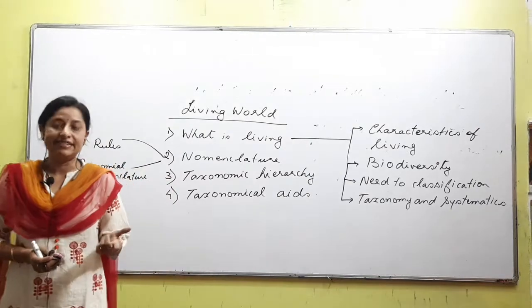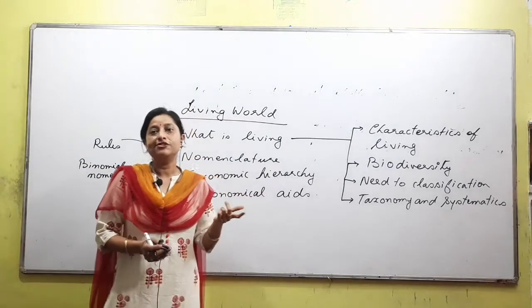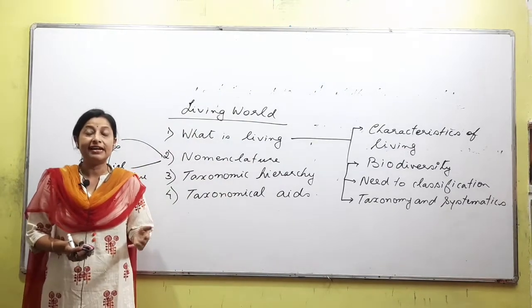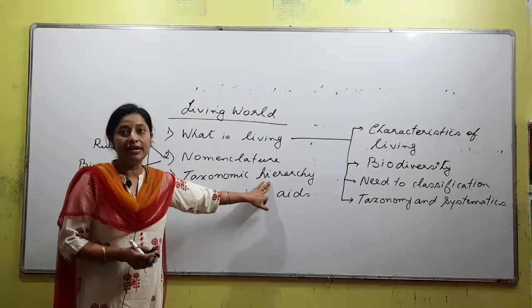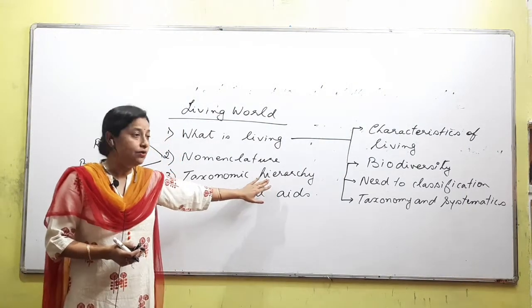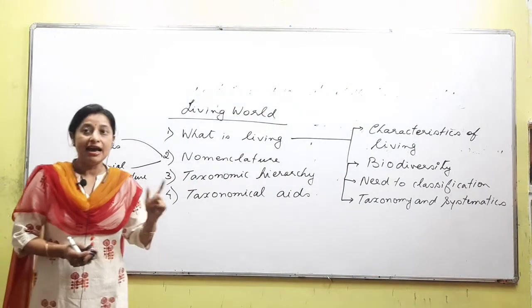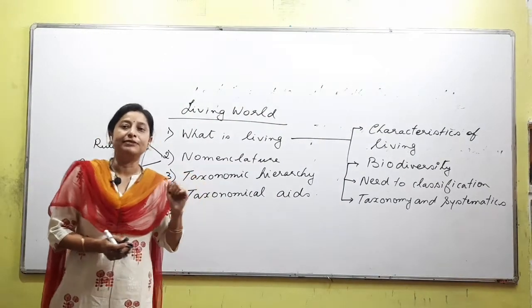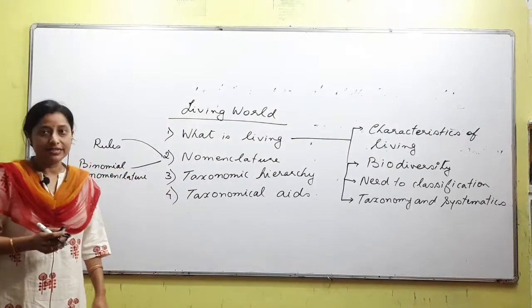If you identify an organism, then you have to find which phylum or kingdom, which division, which class, which order, which family it belongs to, right? Arranging it in a proper sequence, that is what is called hierarchy. We will cover the details of the hierarchy later. As of now, the lowermost level is species, and the topmost level is phylum, or in case of plants, division.